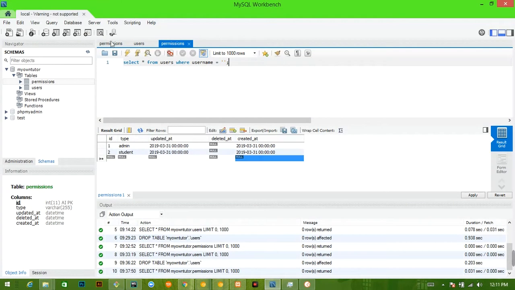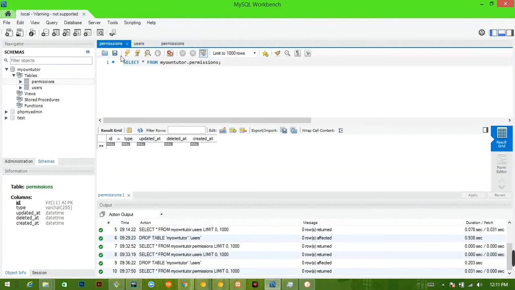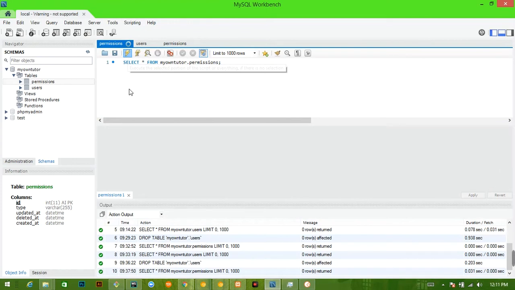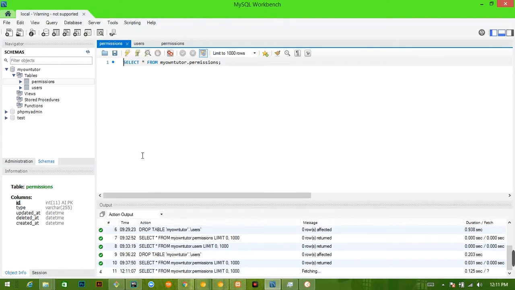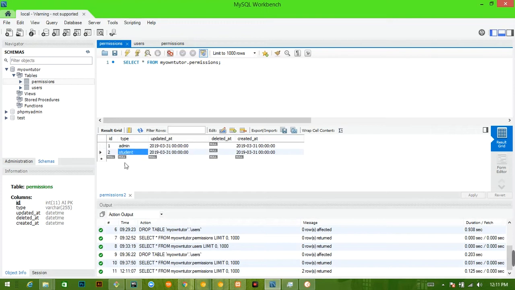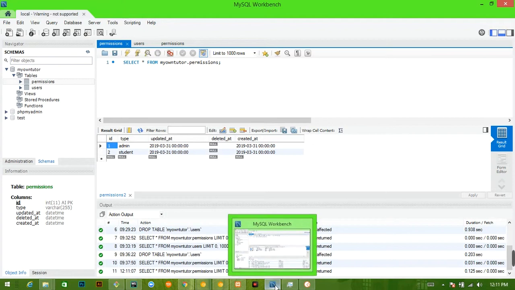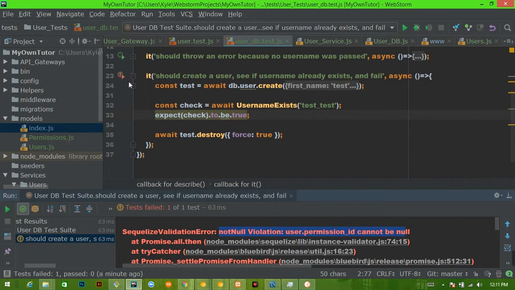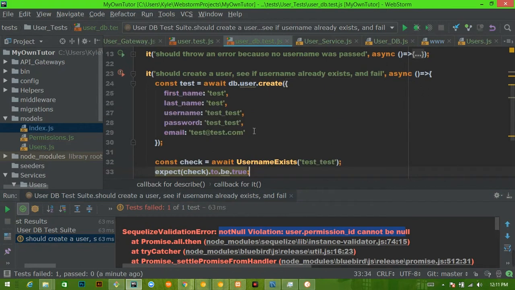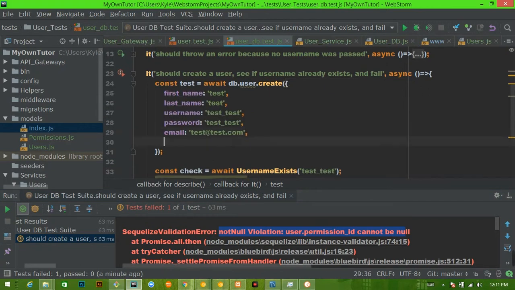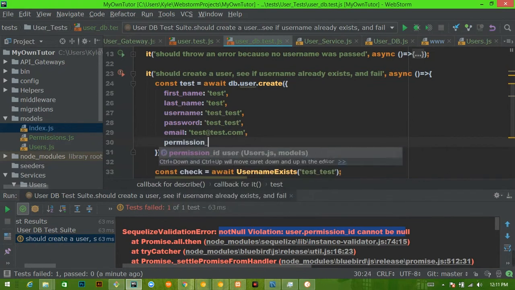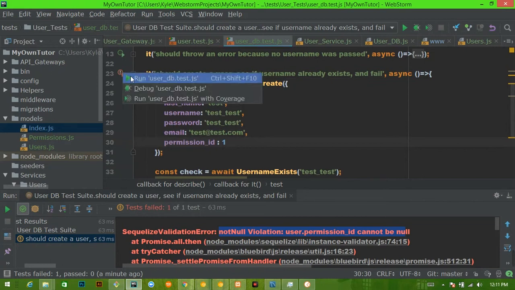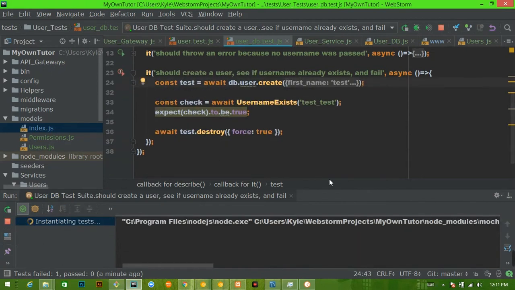So if we look at our permissions table, we see that there are two different permissions you can have. We're going to give this test a permission of 1. So back in our editor, we will open up const test, and we will say, comma, permission ID is 1. And then we will rerun this test.